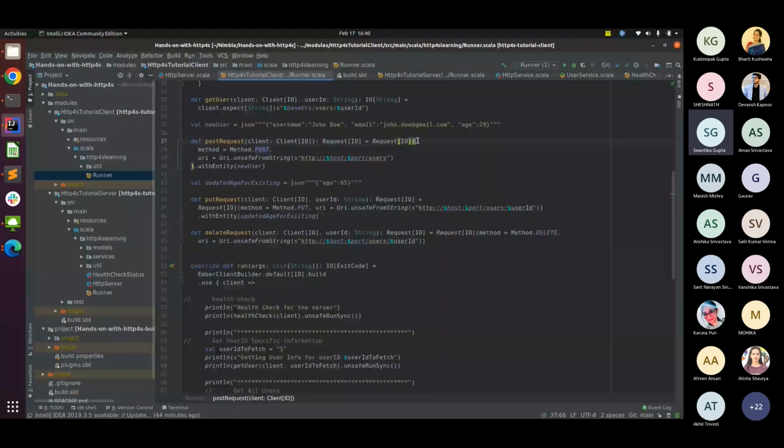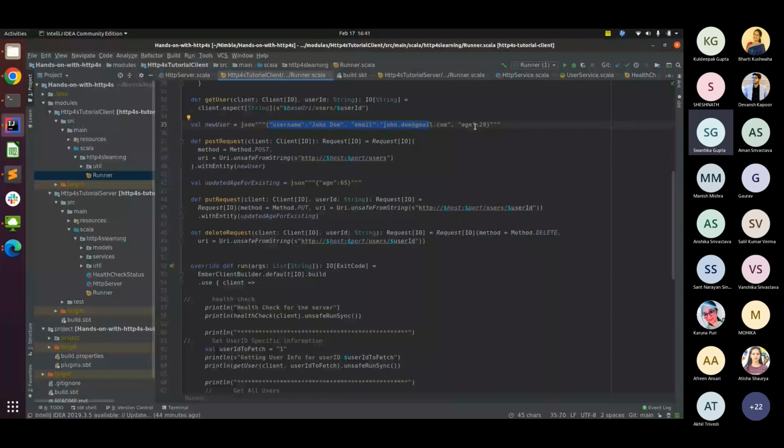So method post, and we are passing a URI here. And this is the URI. Since it is a post command, it is supposed to have a body as well. So we are passing a JSON using the withEntity API. We are passing a JSON containing all the required information: username, email, and age. And the user ID will be calculated by my business logic. So that's fine as well.